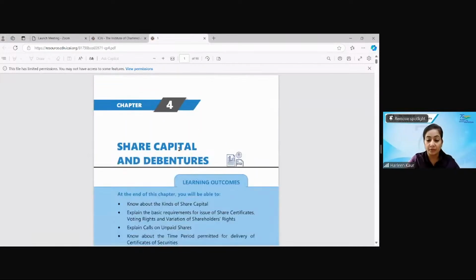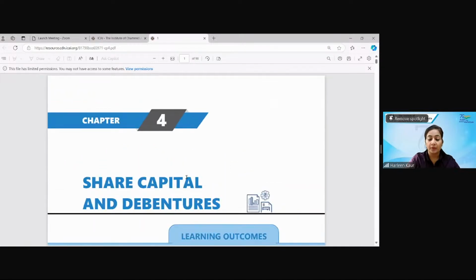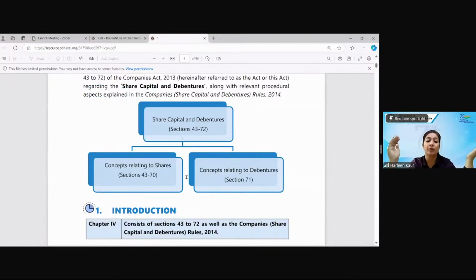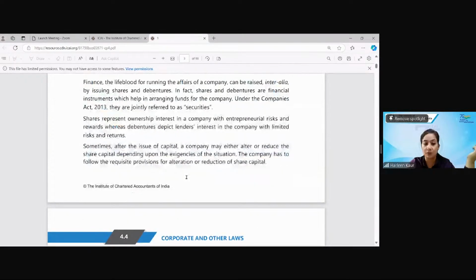So here it is in front of you. Let me just widen it for all of you. The fourth chapter is share capital and debentures, the chapter overview. I just gave you the overview. Sections 43 to 70 will be dealing with the concepts related to shares, and 71 is for debentures.